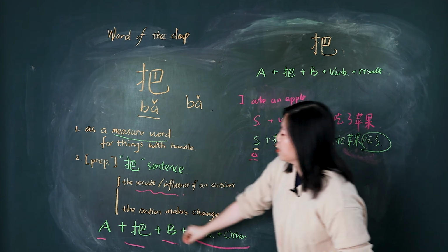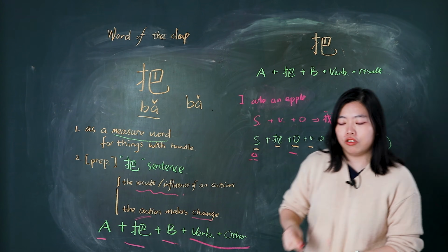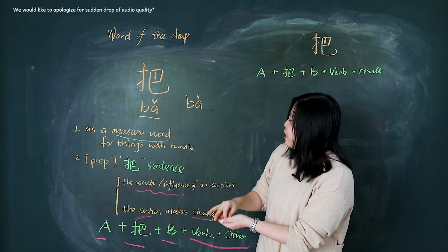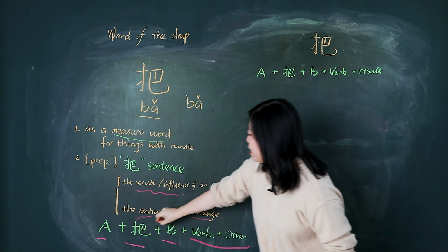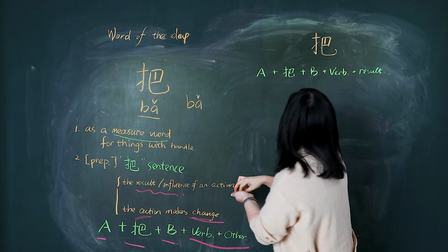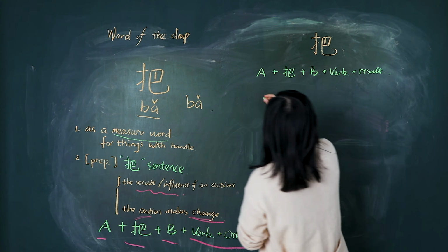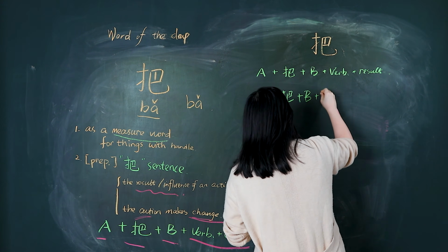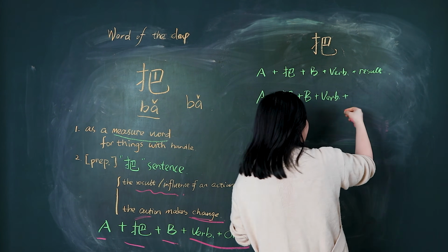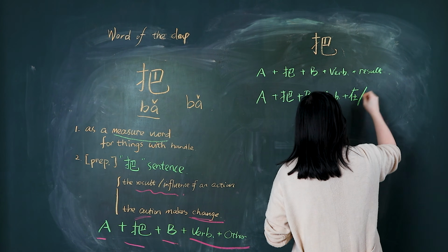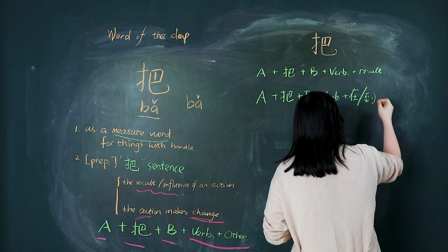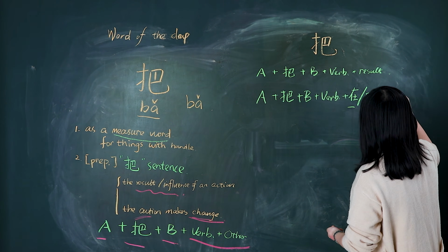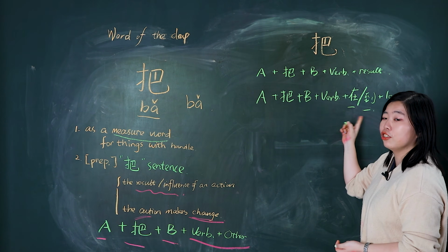And the second meaning is that the action makes something change. Remember this one: A 把 B plus verb, and then we add 在 or 到 plus a location, so it means a location change.